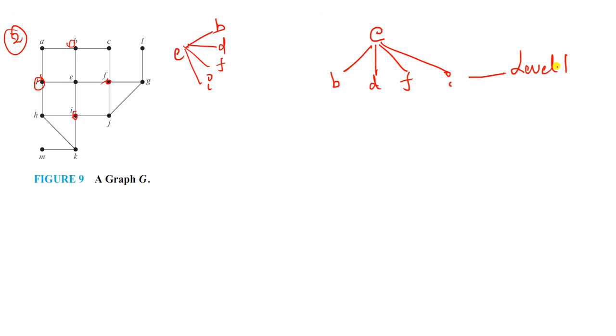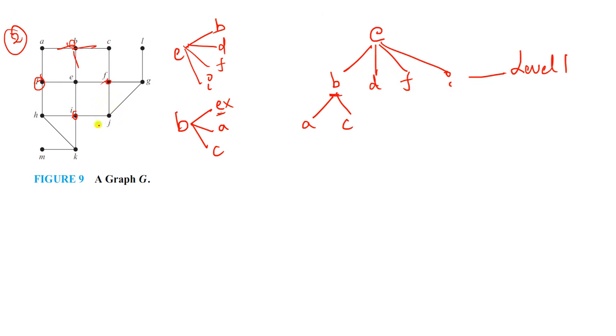In the next level, first element is what? B. Explore B. So what are the elements B has? B has E and B has A only. Okay, so here E already visited, right? So no need to write it again. Oh sorry, B also has C. BE, BA, BC. Okay, so E is already visited, so no need to write it again. And now what are the elements remaining? A and C. These are incident.